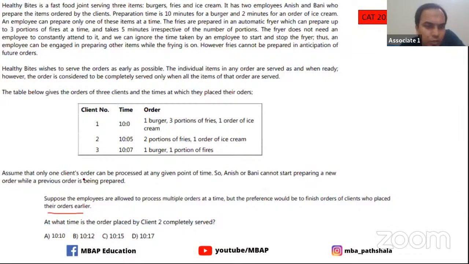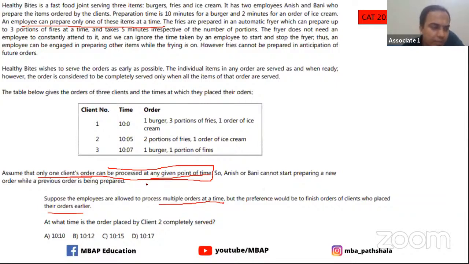So over here you see that in one client's order can be processed at a given point of time. However, earlier what was given to you was that an employee can prepare only one of these items at a time. So now it is given that suppose the employees are allowed to process multiple orders at a time. That means assume that the client order can be processed one at a time is not the case. Multiple orders can be processed. At one point of time there can be two orders that can also be processed.